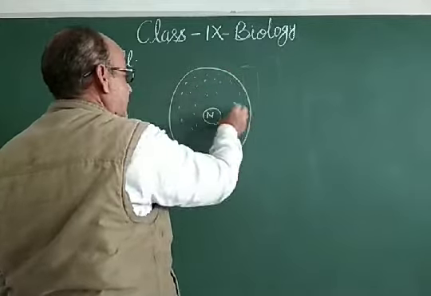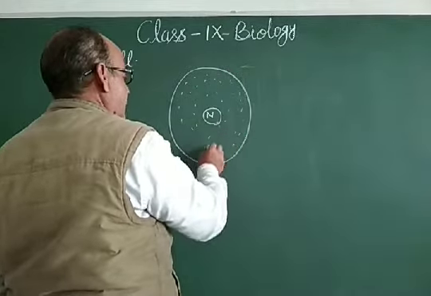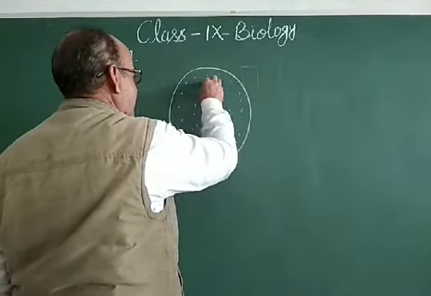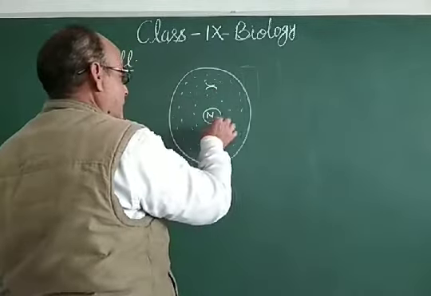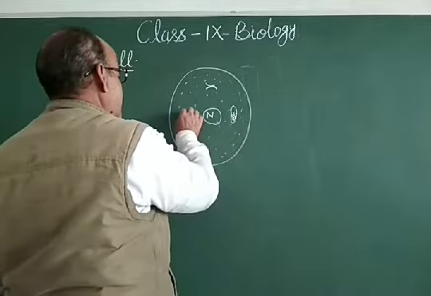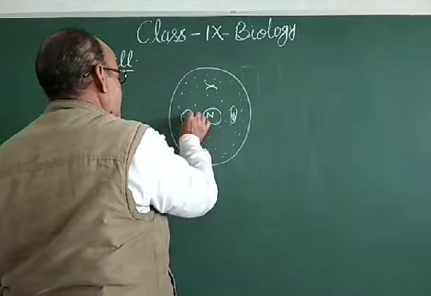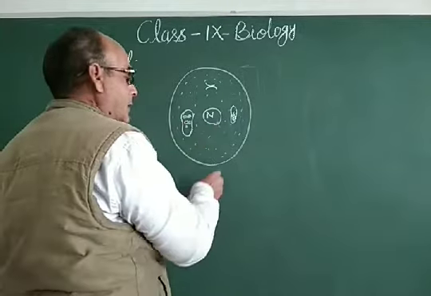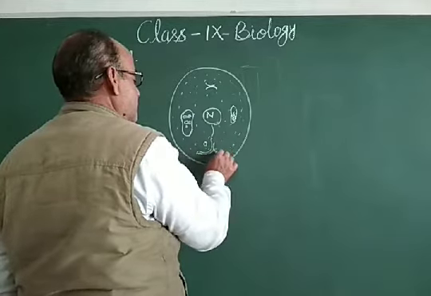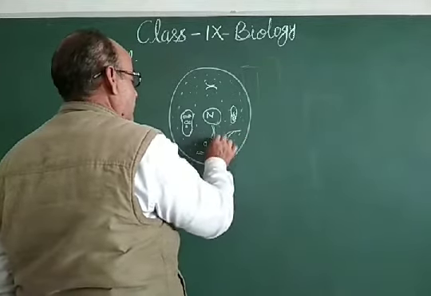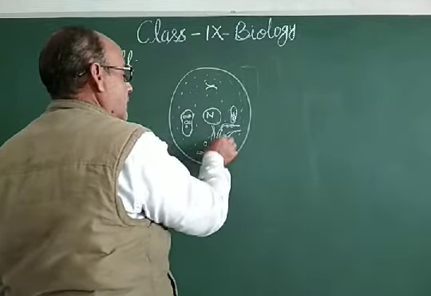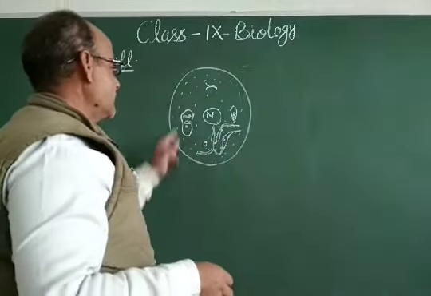the filled material in this cell is called cytoplasm, and this cytoplasm has so many organelles, like the Golgi body, which is in animal cell, mitochondria, which is in animal cell, plastid, which is in plant cell, and ribosomes, endoplasmic reticulum like this. So these are the rough endoplasmic reticulum. So many structures are there in the cell along with the cytoplasm.